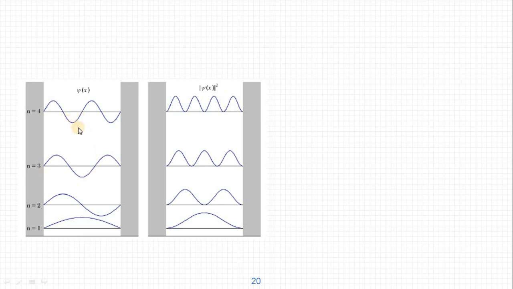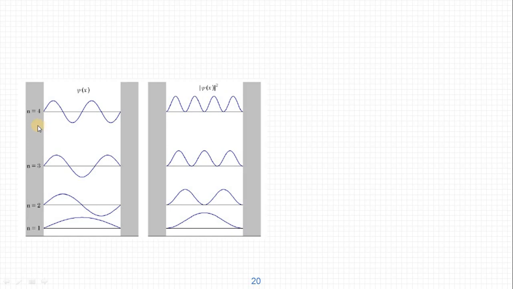If you go to still higher values, the third excited state, this is the wave function, and we can see that the probability values are also changing. At these points we have peaks, where we will find the particle, and in between them there is 0 probability, so we will never find the particle at those points.